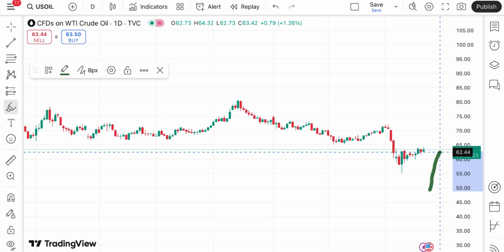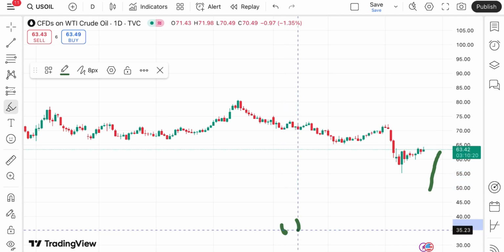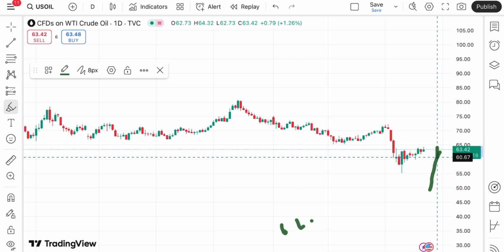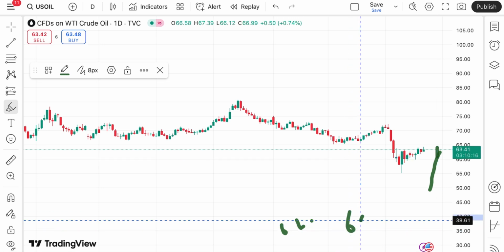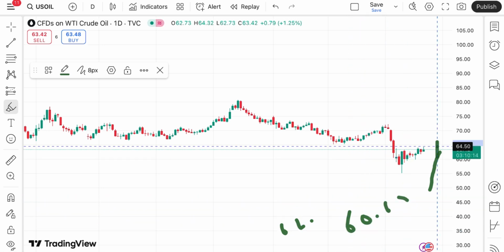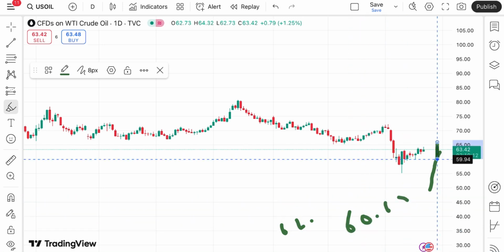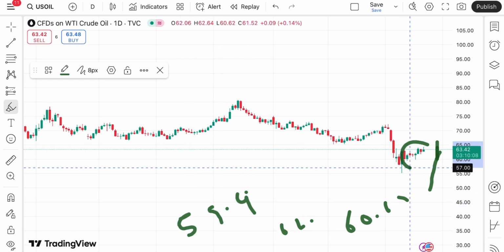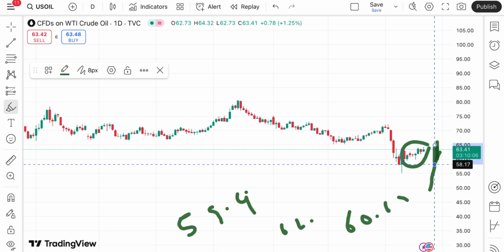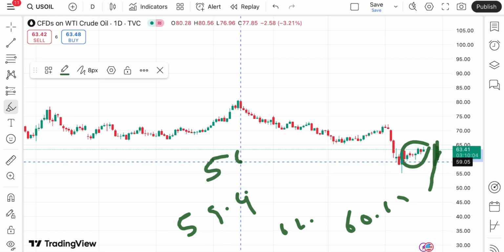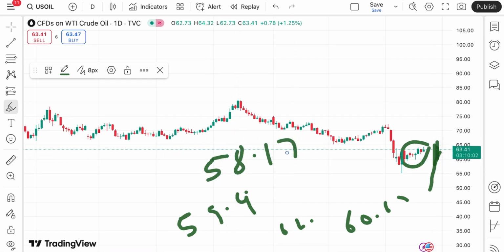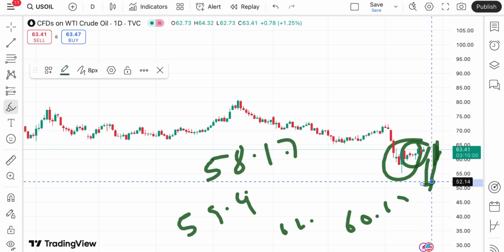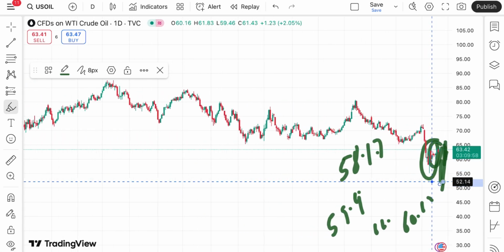Suppose the price starts falling below this level, chances are high it will touch a level of 62.29, and if it starts falling below this level, we can see a level of 60.67. If it falls below that particular level, the chance of touching 59.94 is there, and then there will be a zone breakout, so we can see it fall further down towards 58.17. Then there will be a zone breakout, so we can see a further downfall.